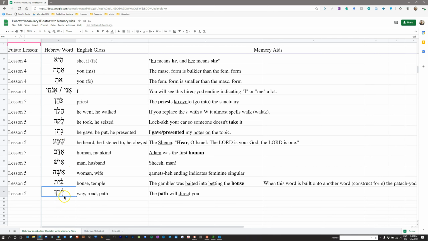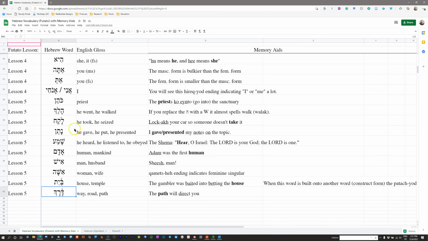So, derech means a way, a path, a road. It can even refer to a journey, but my mnemonic here is the path will direct you. And I try to make it sound like the Hebrew word a little bit, but the path will direct you. Derech, direct. So the path will direct you. Derech means path, or road, or way.